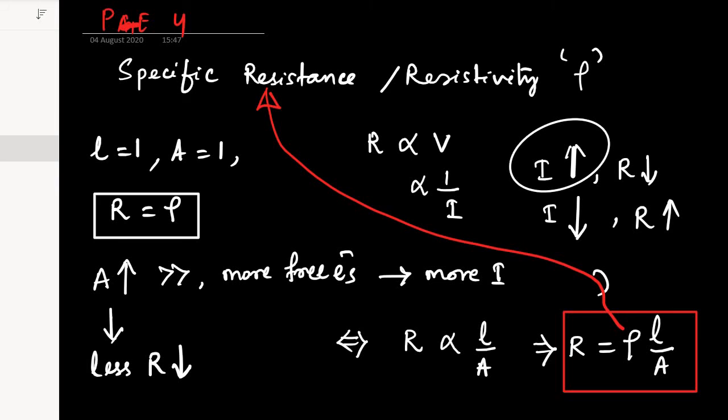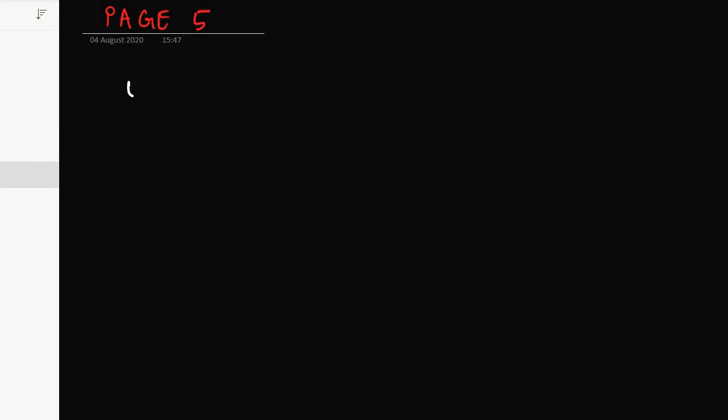Okay, so that's how we defined it, and we can also say the resistance is equal to the specific resistance of a material when it is made up of 1 meter square of area and the length is also 1 meter. So what will be the unit of it? The unit of specific resistance or resistivity will be ohm meter.